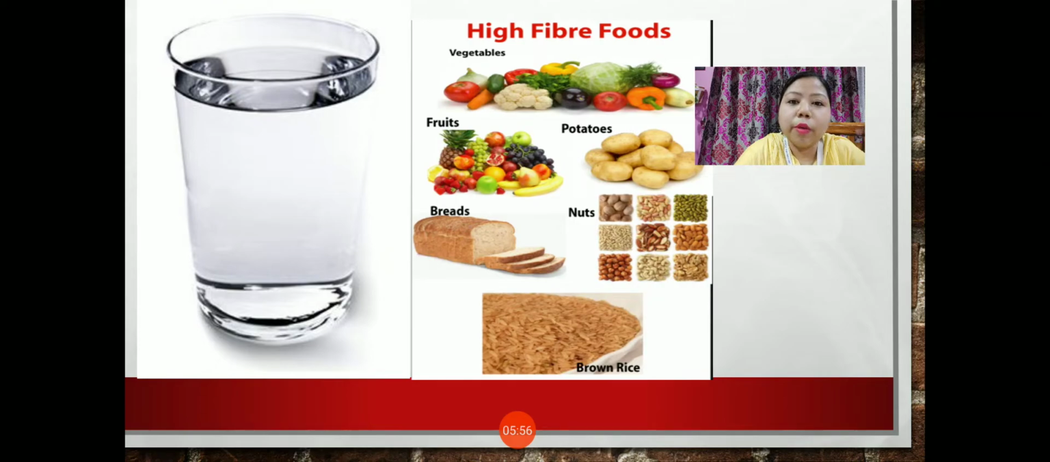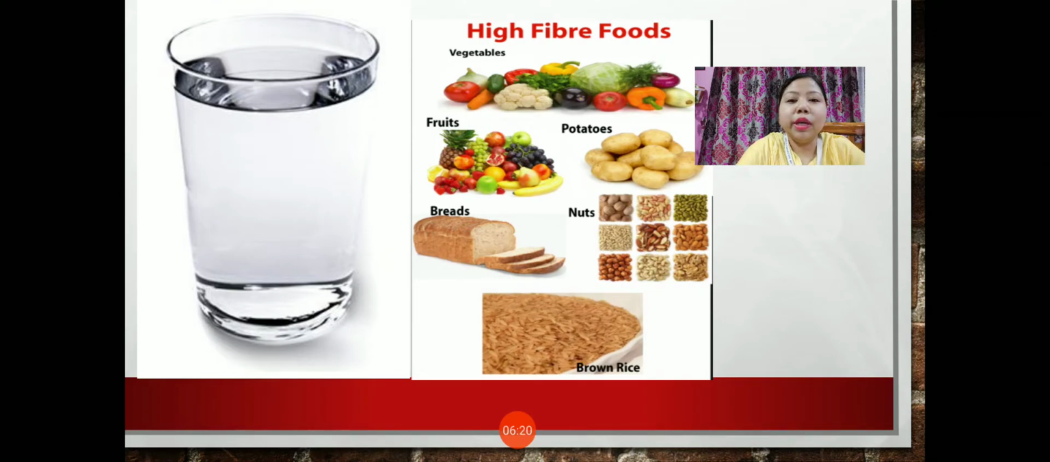So apart from these 5 major nutrients, what do we need? We need water and roughage. We also call it dietary fibers. So water is important for our body because it helps in cleaning up the waste substances which is present in our body, and also it helps our body to absorb the nutrients easily.